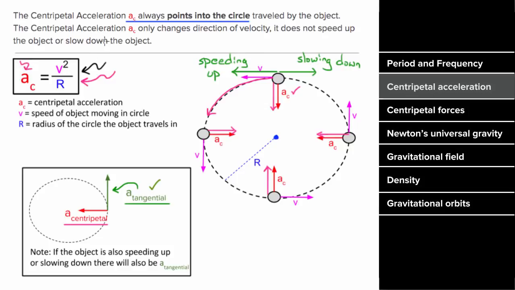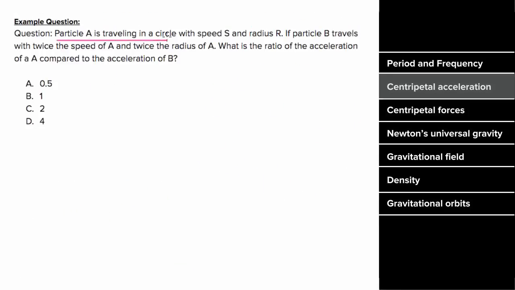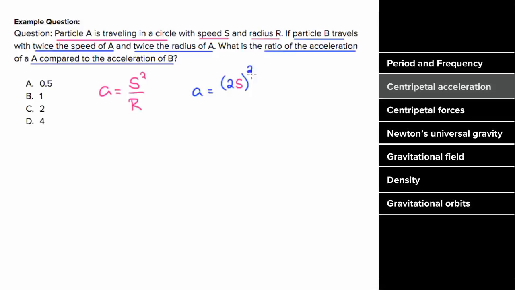So what's an example problem involving centripetal acceleration look like? Let's say particle A is traveling in a circle with a constant speed s and a radius r. If particle B is traveling in a circle with twice the speed of A and twice the radius of A, what's the ratio of the acceleration of particle A compared to particle B? So particle A is going to have a centripetal acceleration of the speed squared over the radius. And particle B is also going to have an acceleration of the speed squared over the radius, but this speed is twice as much as the speed of particle A, and it's traveling in a circle with twice the radius of particle A.